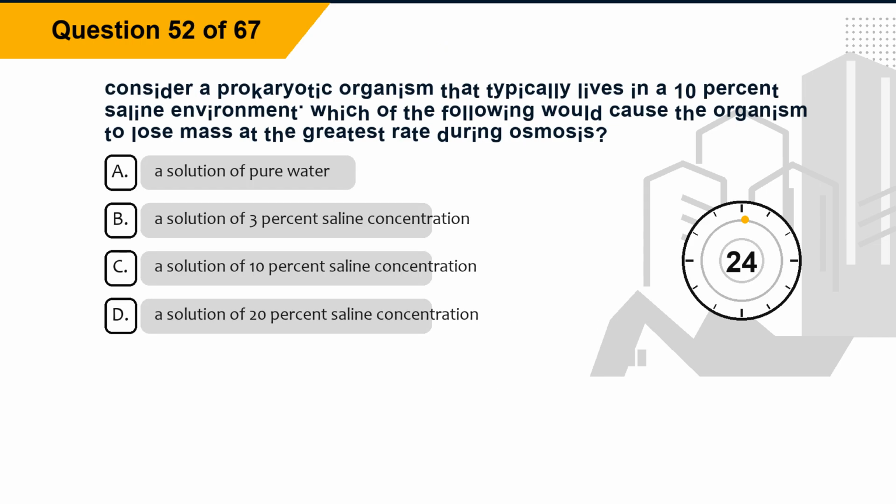Question 52. Consider a prokaryotic organism that typically lives in a 10% saline environment. Which of the following would cause the organism to lose mass at the greatest rate during osmosis? Option A. A solution of pure water. Option B. A solution of 3% saline concentration. Option C. A solution of 10% saline concentration. Option D. A solution of 20% saline concentration.